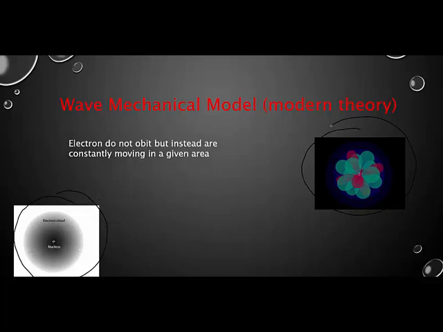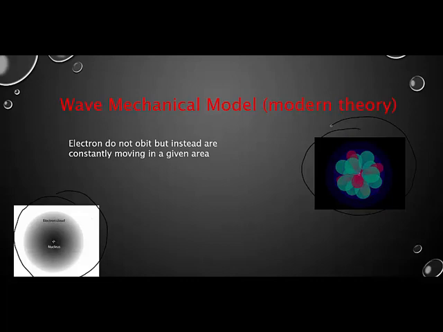What the wave mechanical model or electron cloud model states is that electrons do not orbit, but instead they're constantly moving in a given area. It's kind of like when you watch Charlie Brown, I think of Pigpen and the dust particles that are always around Pigpen. They're not orbiting around Pigpen. They're just kind of in an area around Pigpen. And that's kind of what electrons do.